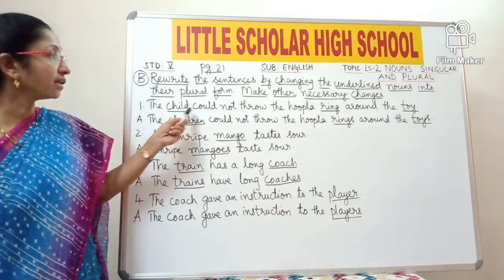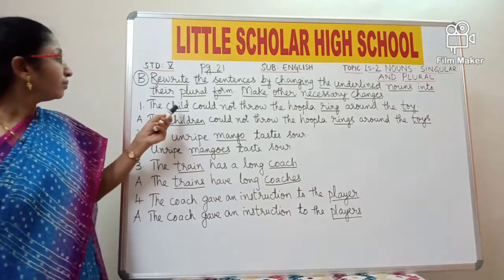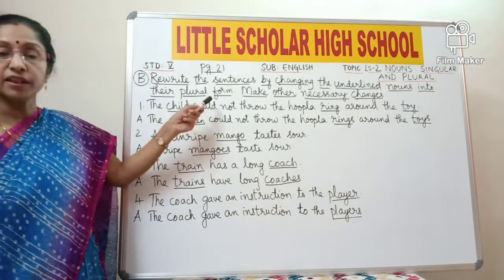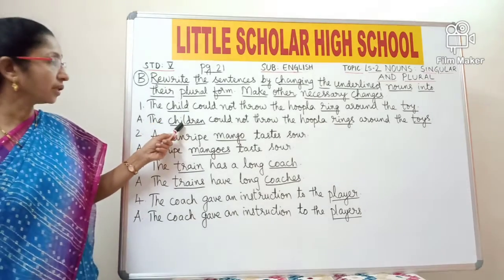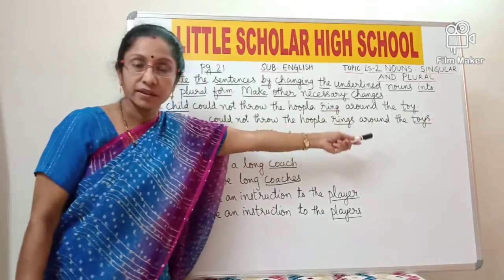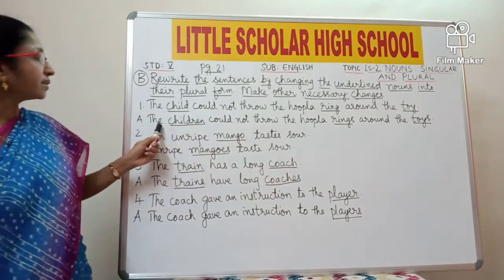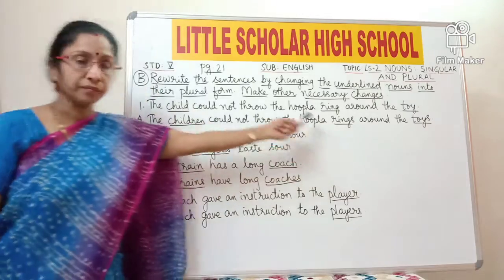Child. Child is singular, ring is singular, toy is singular. Now you have to change the underlined words into their plural forms. The plural of child is children, plural of ring is rings, plural of toy is toys. So the answer is the children could not throw the hoopla rings around the toys.